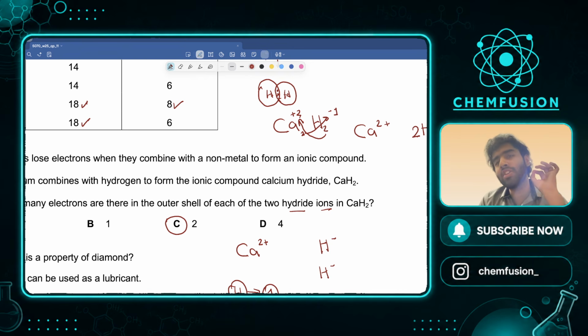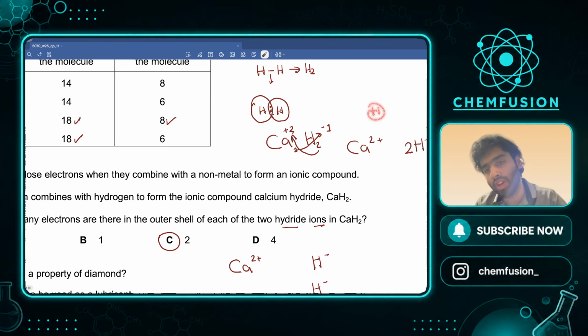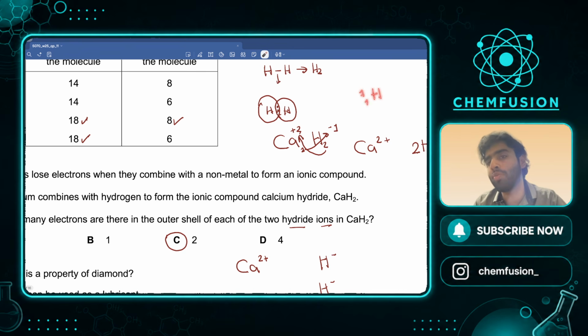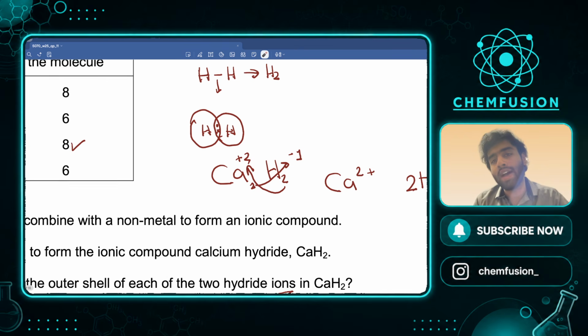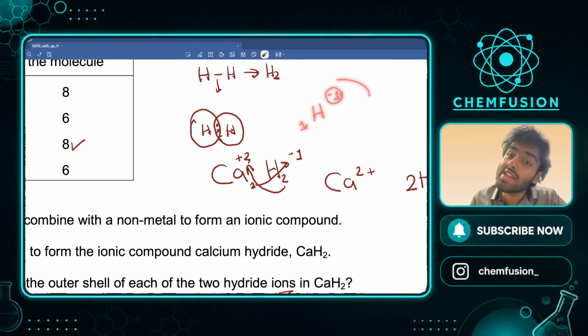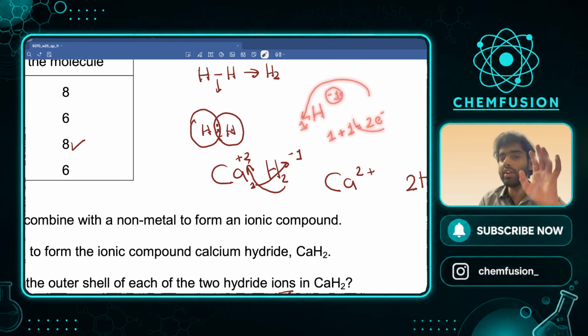And now हमें पता है नॉर्मल हाइड्रोजन में, देखो नॉर्मल हाइड्रोजन जो है उसमें 1 इलेक्ट्रॉन और 1 प्रोटॉन होता है. नॉर्मल हाइड्रोजन has 1 प्रोटॉन. How do you know? Go to the periodic table and see. If this hydrogen has 1 electron and I say it has now a -1 charge, it means एक और इलेक्ट्रॉन कहीं से आया है. So 1 plus 1, now it has 2 electrons, right? 2 electrons in one hydride ion. That is exactly what it said.